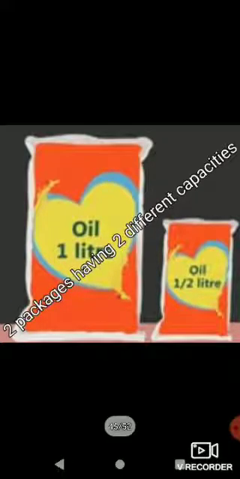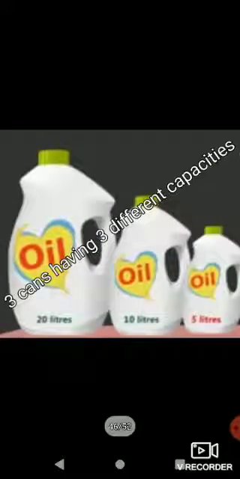Just see, we have different bottles, and they have different sizes of medicine bottle. Here we have 3 different bottles, all 3 having different capacities depending upon the size of the bottle. Otherwise they are alike, but the sizes are different. Here we also have the same packets, but the sizes are different. So we can say 2 different packets having 2 different capacities.